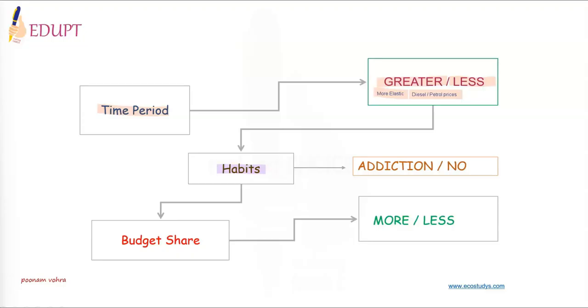Habits also affect elasticity of demand. If the consumers have a strong preference for a commodity or are addicted to it, then demand would be inelastic for such a commodity. For example, a particular brand of tea or ice cream. If preference is strong, demand would be more inelastic. But if preference is very less, it would be elastic in nature.